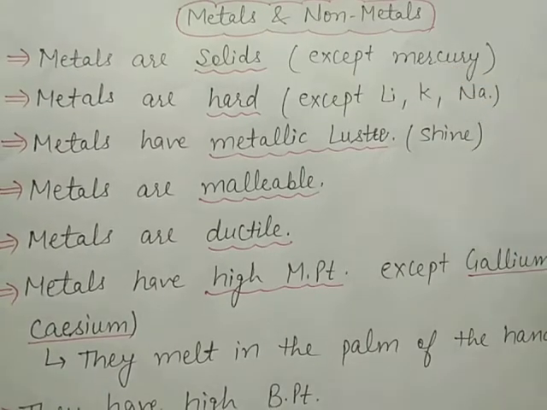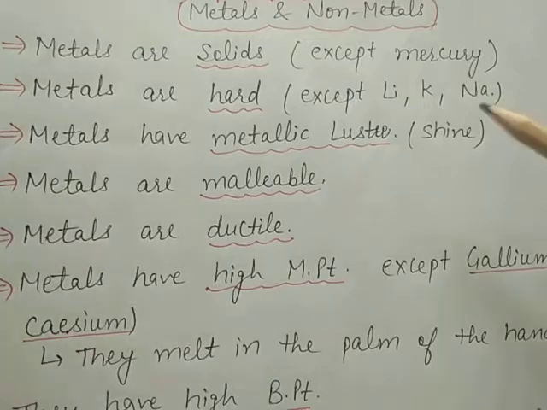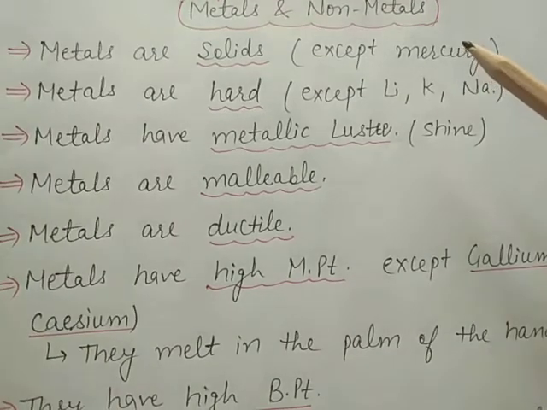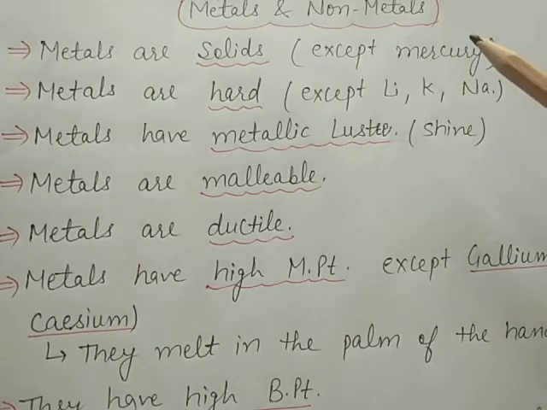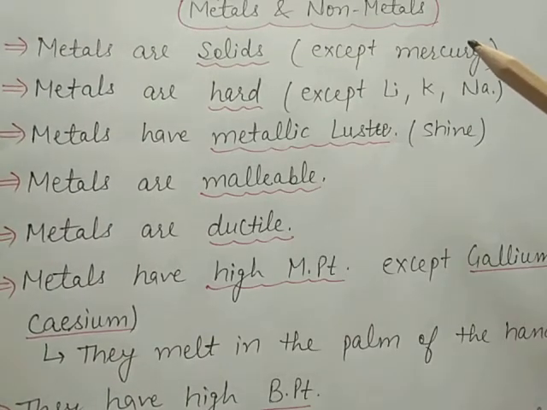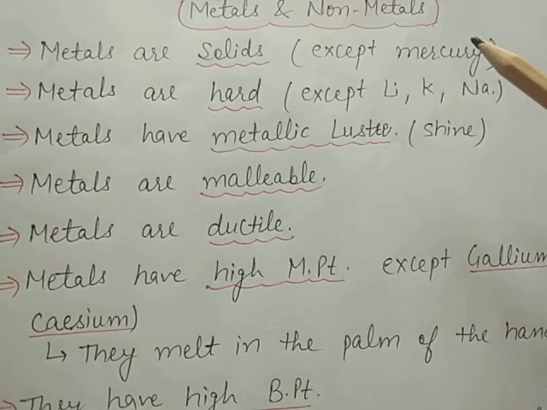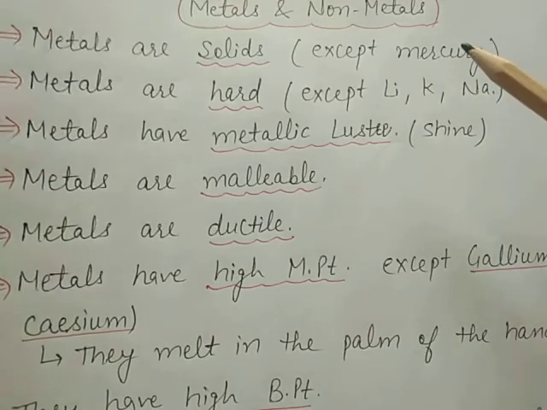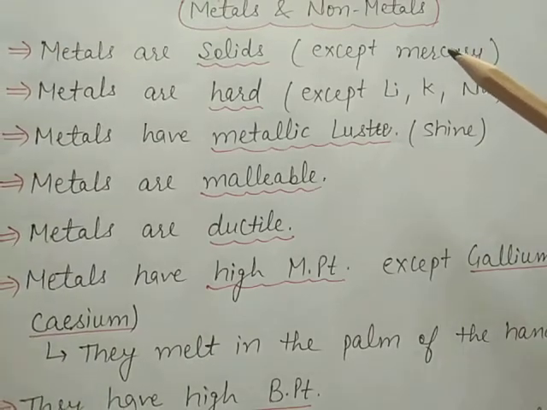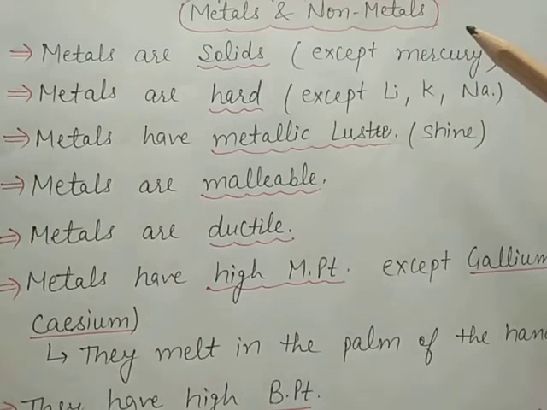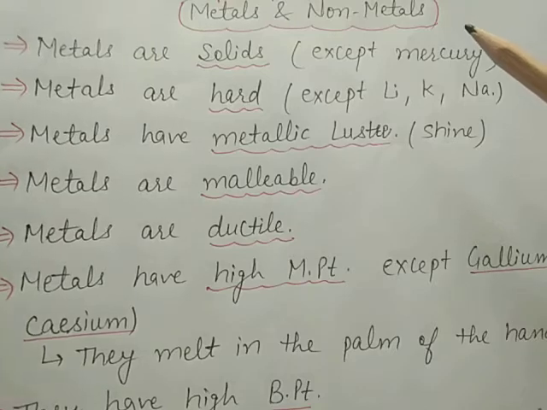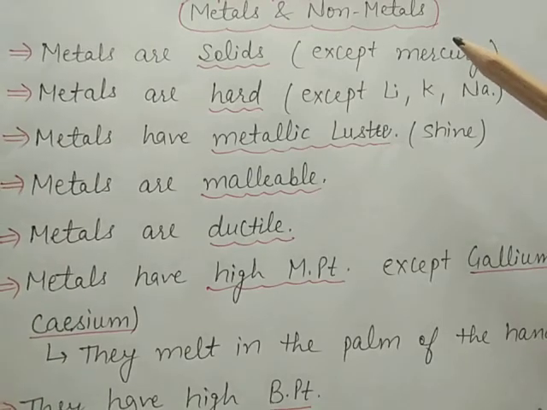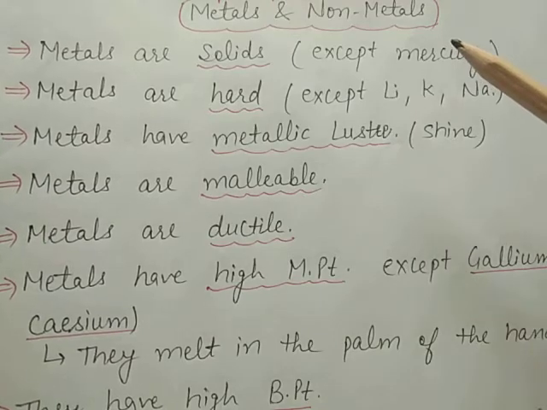There are about 22 elements in the periodic table that are non-metals. And third is metalloids, which show the properties of both metals and non-metals, like arsenic, bismuth, antimony. These borderline elements are also called semi-metals or metalloids.